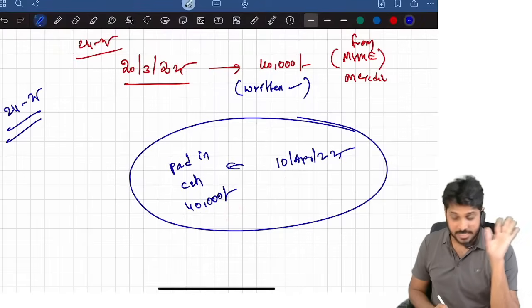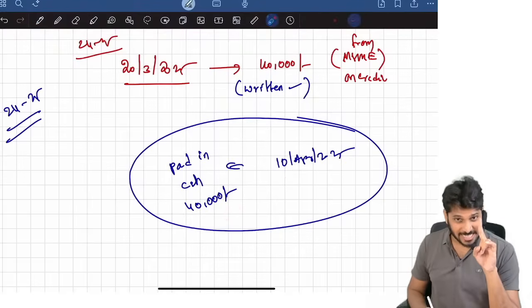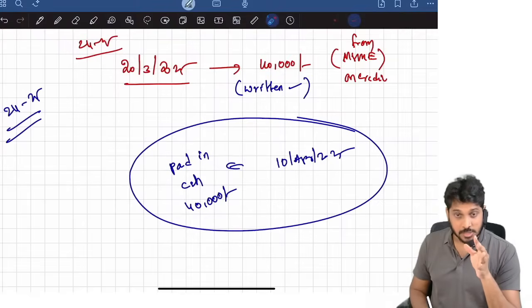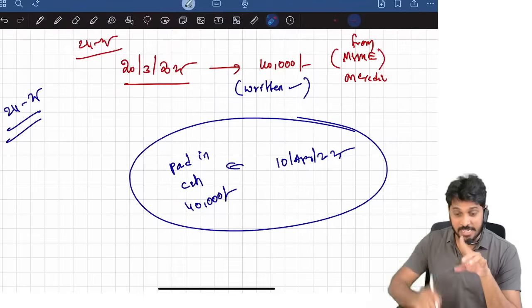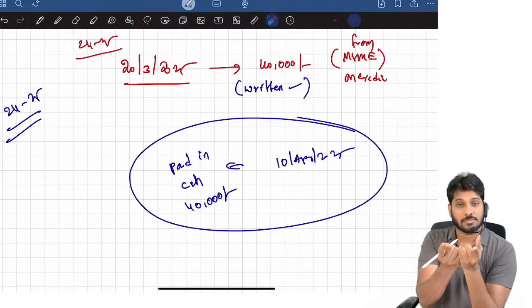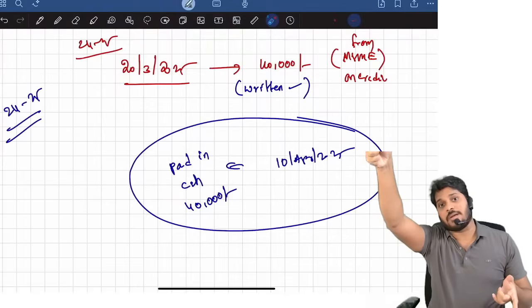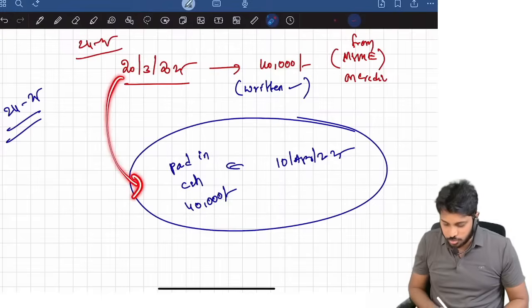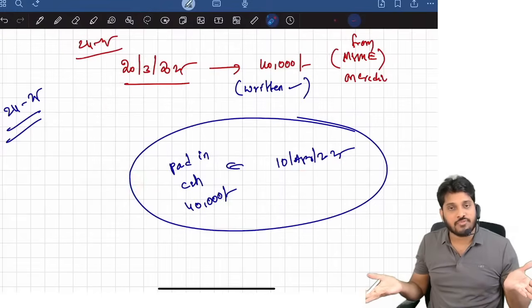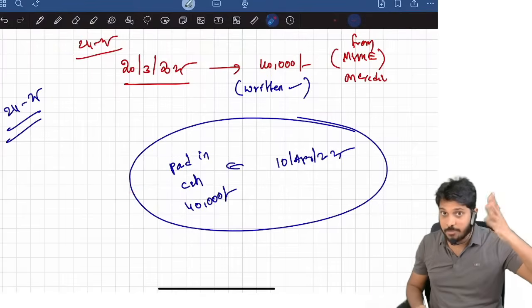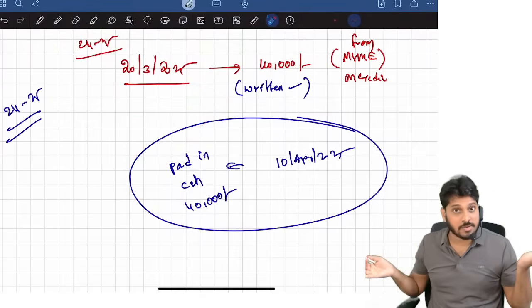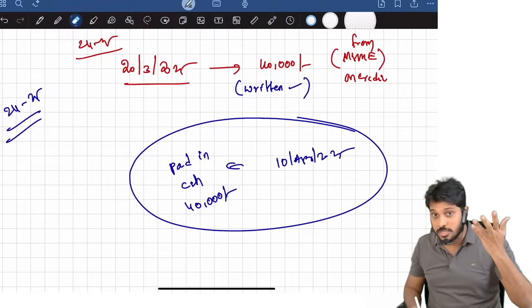Now what is the adjustment here? Section 43B says that if you purchase any goods and services from an MSME, you must pay within 45 days. If not paid within 45 days, it is disallowed for that year, and the actual deduction you get in the year of payment. Here, from 20th March to 10th April, he paid within 45 days, so there is compliance and no disallowance under 43B.